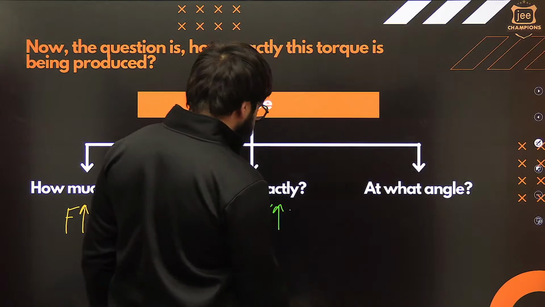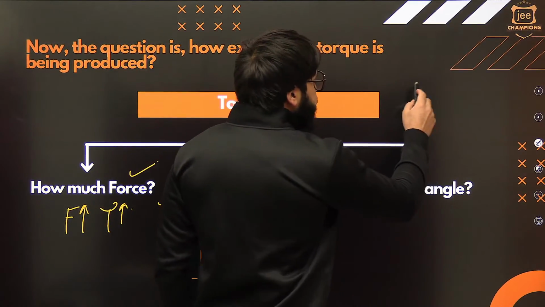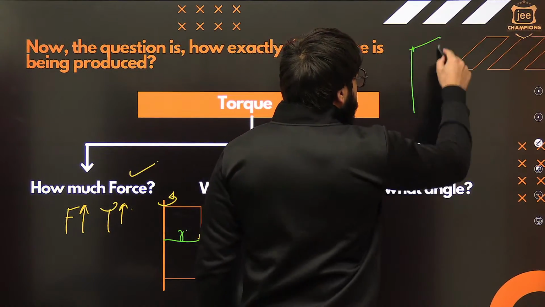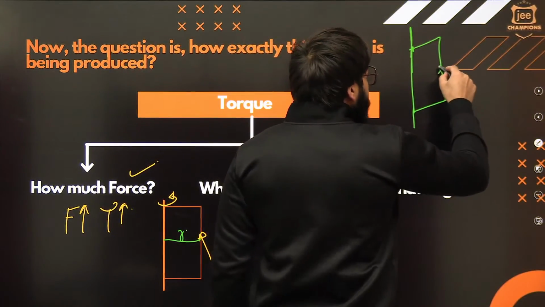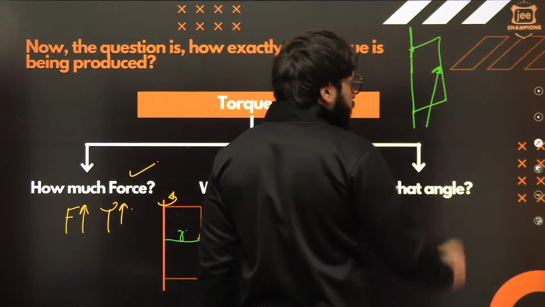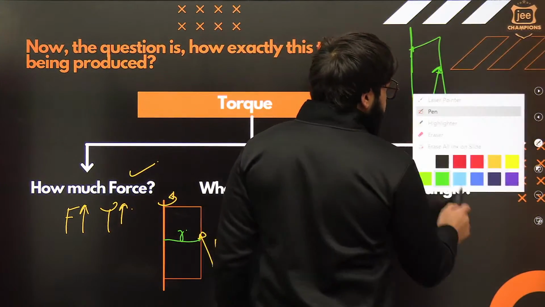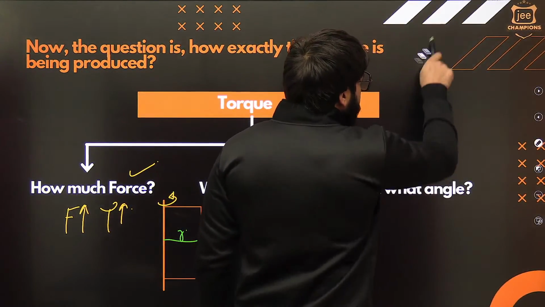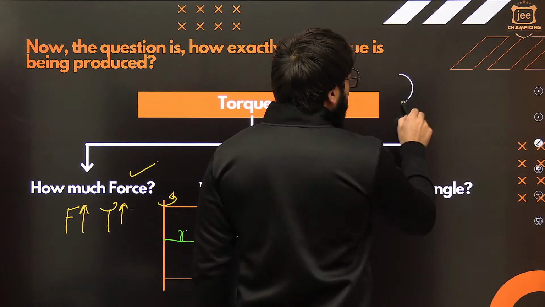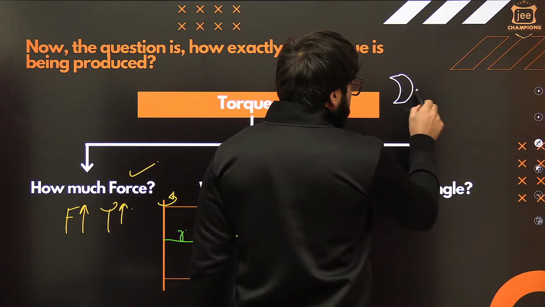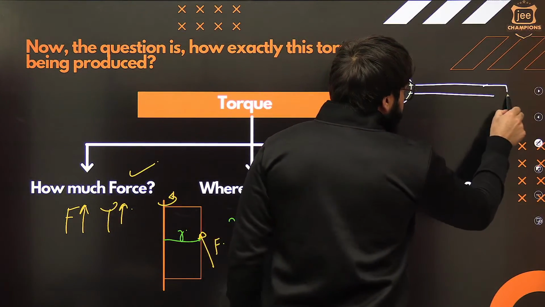Let me draw it here. I'll make it somewhere over here, okay? It is, for example, something like this. This is rotating about this axis. For example, you are applying the force something like this, okay? Let me just make you understand that with this example. If, for example, this is a bolt, okay? You'll get the feel of this one.